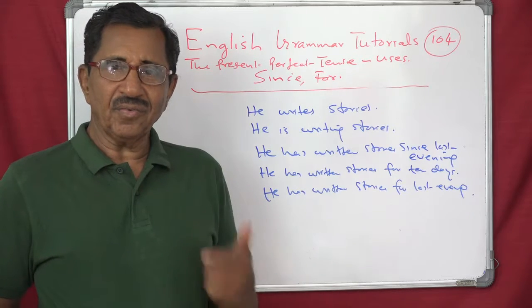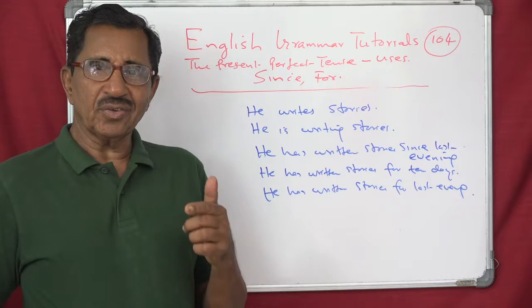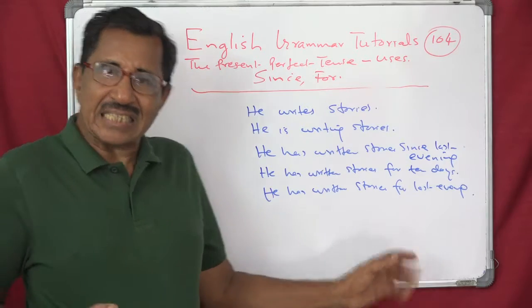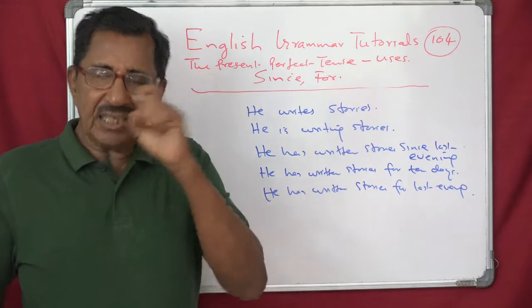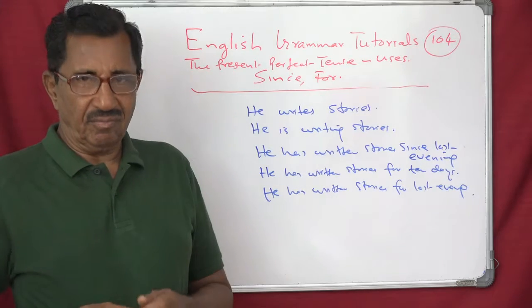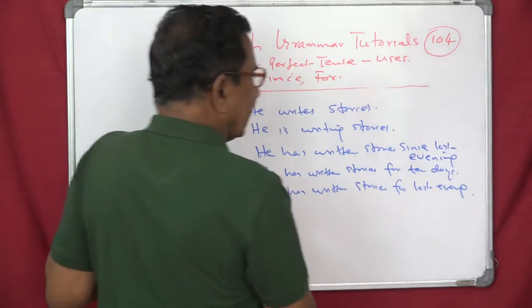I have known him for 2010. How can you say that? You have to say, I have known him since 2010. When there is a definite point of time, then you have to use since. Otherwise, for. Understand? Let us try to convert some more sentences like this.